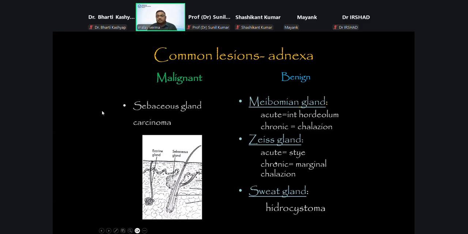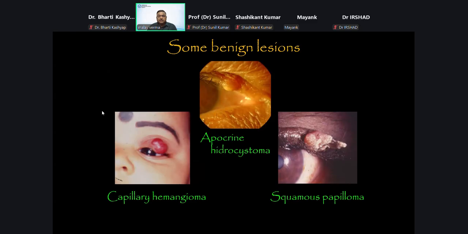So from the glands of Zeis, you will get a stye when there is acute infection, and a marginal chalazion will be there. Arising from the meibomian gland, you'll get an internal hordeolum, or in chronic cases, a chalazion. So these are some benign lesions. You see, this is not very difficult to diagnose, a capillary hemangioma. And here, if we see this cyst, there will be white debris on the dependent portion of the cyst. This is the apocrine hydrocystoma.